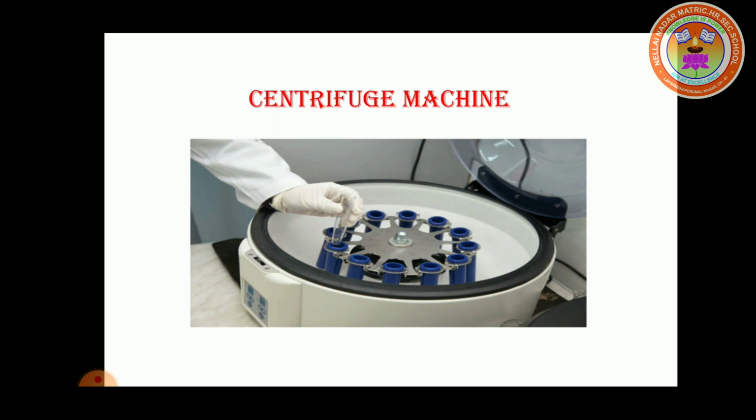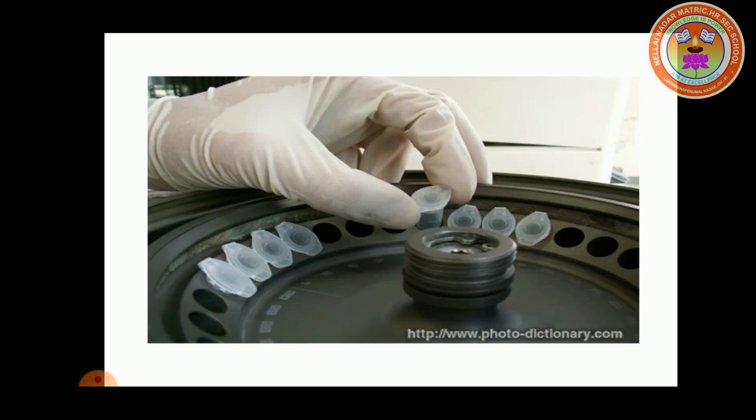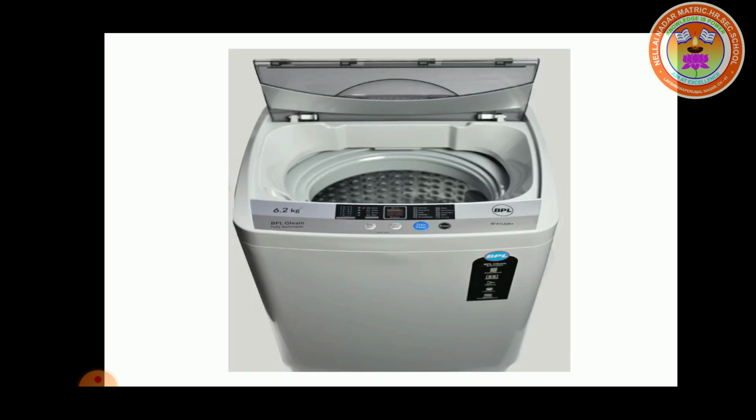On being rotated, by centrifugal force the heavier solid particles move down and the lighter liquid remains at the top. Centrifugation is also used in pathological laboratories to separate blood cells from a blood sample. In washing machines, the centrifugation principle is used to squeeze out water from wet clothes.